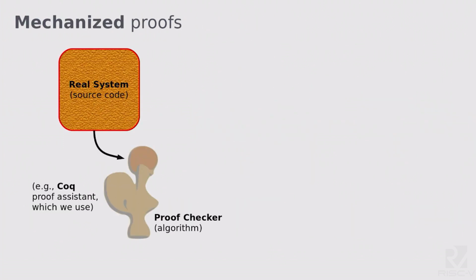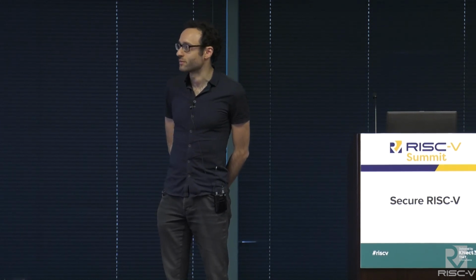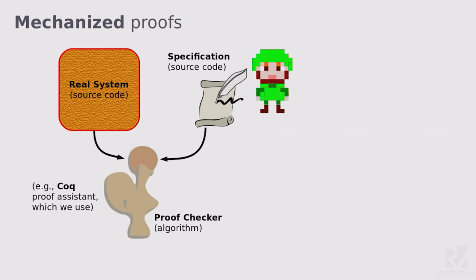So mechanized proofs, what am I talking about here? We're going to use an off-the-shelf theorem-proving software package called a proof assistant that is actually able to ingest the source code of your real system, and it's going to check formal arguments that talk directly about that source code. But we also need to write down our expectations of the system. We need to write down a specification, which will be source code in another language of logical formulas.